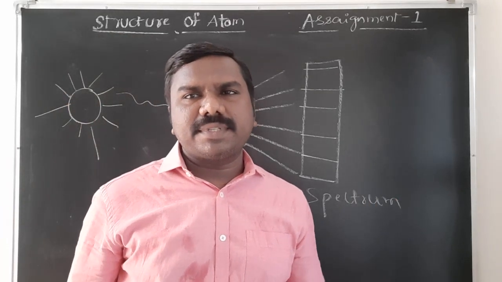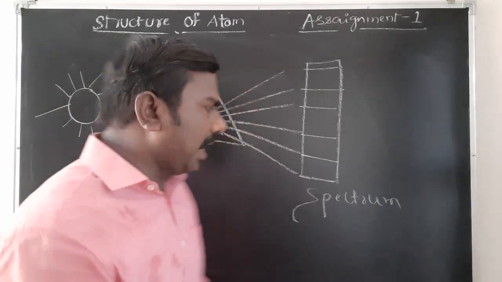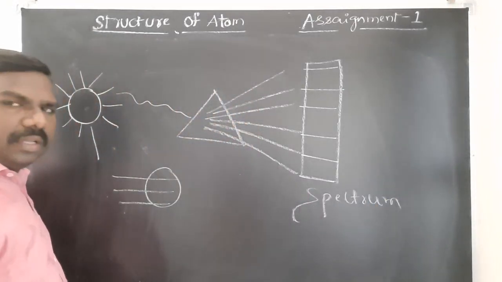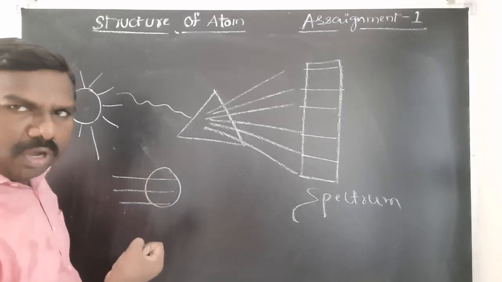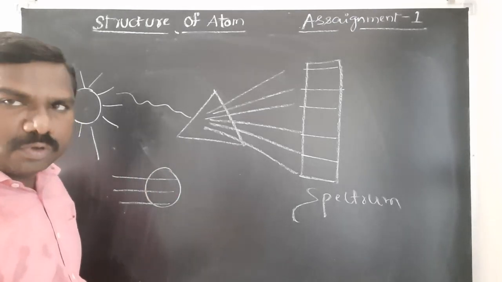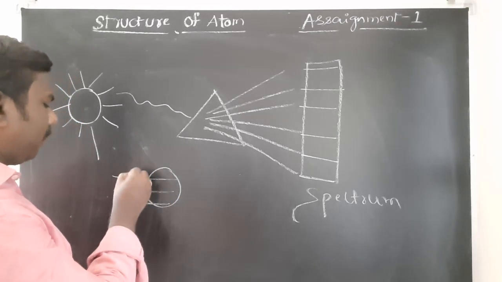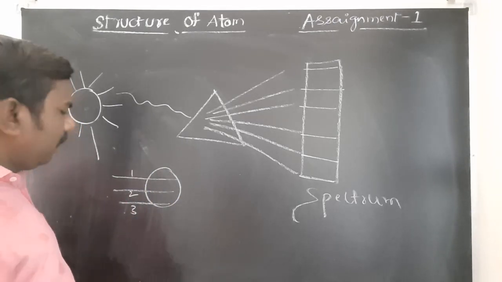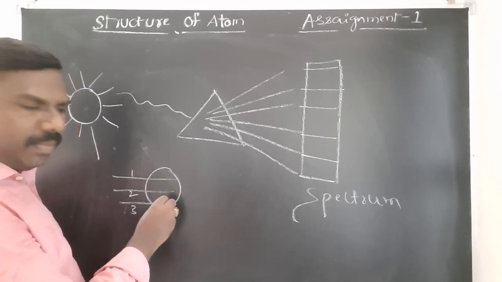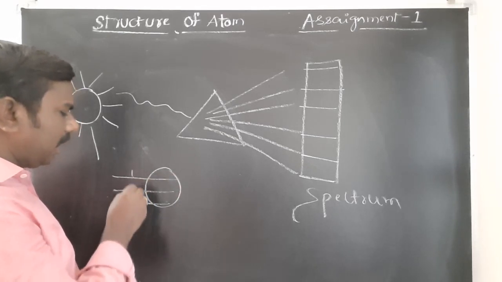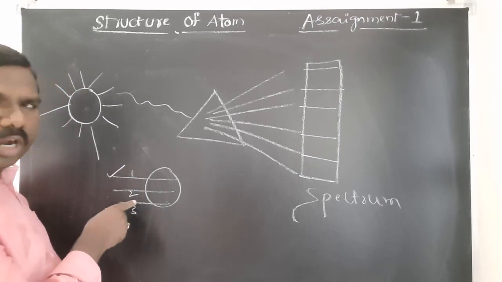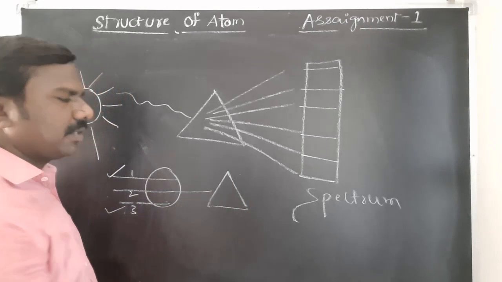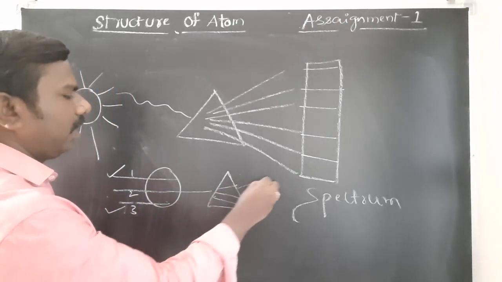Absorption spectrum: when you pass light through an atom, some light will be absorbed, some will not be absorbed. For example, wavelength 1, wavelength 2, wavelength 3. Say 1 and 3 are absorbed and 2 is not absorbed. The unabsorbed light passes through the prism and is analyzed on a photographic plate.